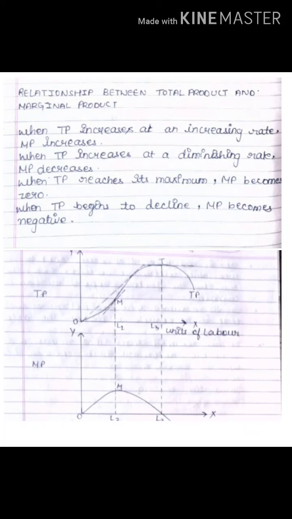Now when TP begins to decline, you can see my total product is reducing. At that point, what will happen to my marginal product? It will turn negative. Why? Because my total product is not adding anymore. Though I am adding more units of labor, it is not giving me any fruits, rather it is consuming my fruits, my part of income also. So that is the condition when my marginal product, that means my per unit production, is negative. Am I clear?